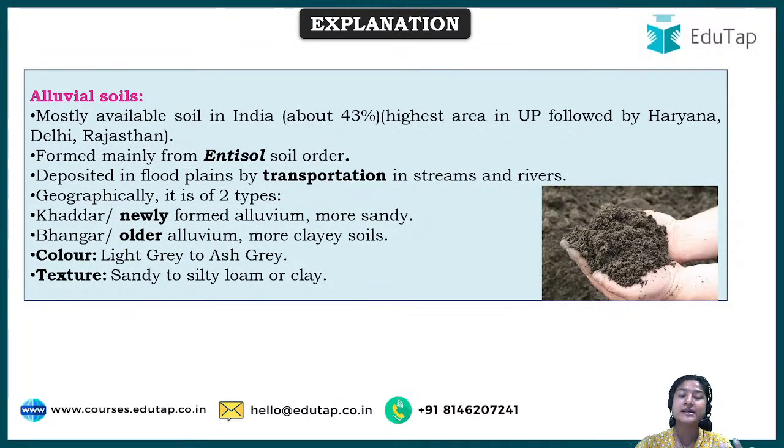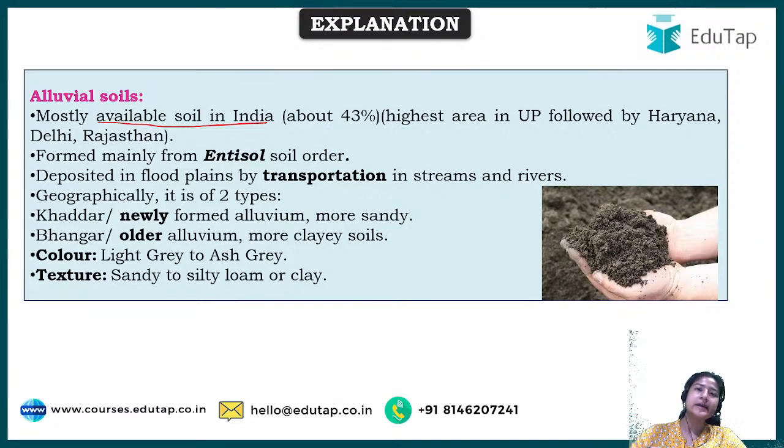These soil categories are very important from the exam point of view, and especially alluvial soil, because it is the most available soil in India. It is present in abundant form in India, and what could be the reason?